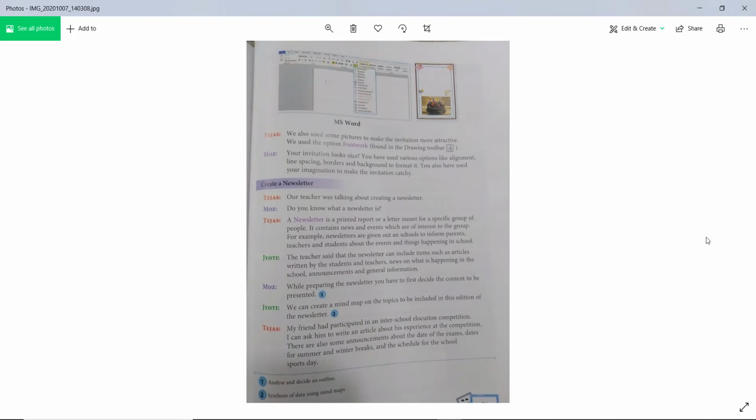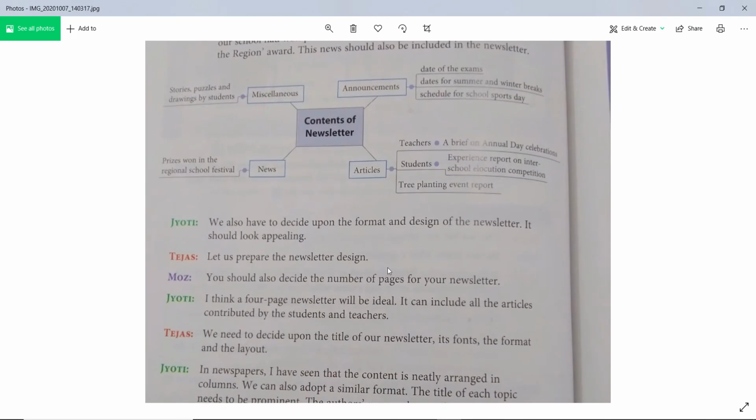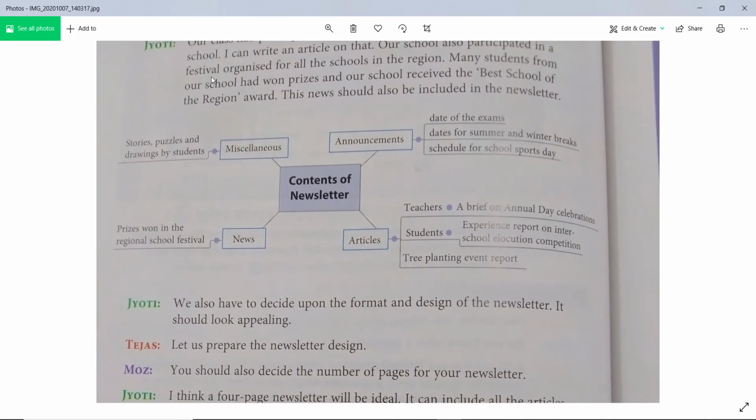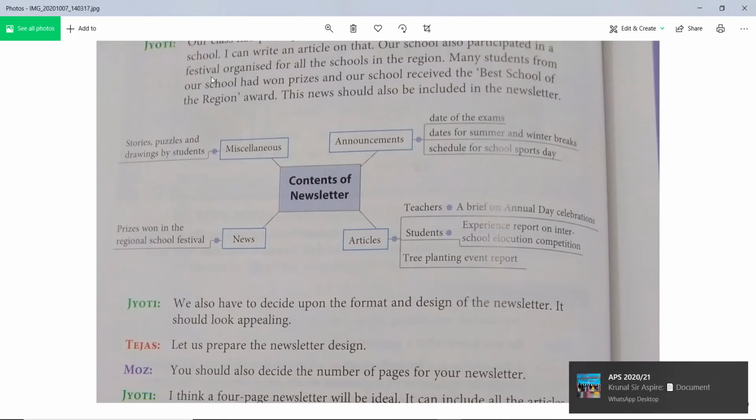Okay. So here you see the content of a newsletter. What are the contents of a newsletter that will be there? See, first announcements: date of exam, date of summer and winter break, schedule for school, sports day. We will give by announcement. Okay. If an article is there, then what contents will be there?